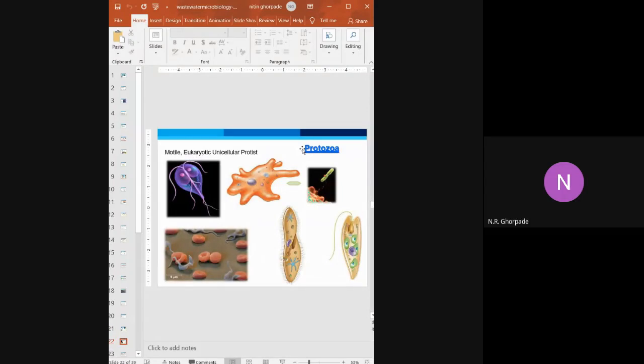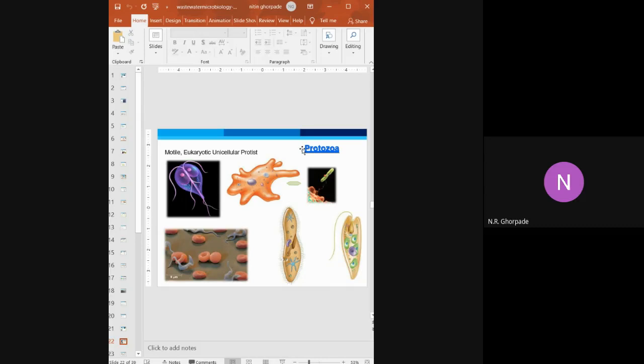The next group is the protozoa. Protozoa are of different types. Some are autotrophic, some are heterotrophic. Most members are heterotrophic, and they are parasitic in nature.